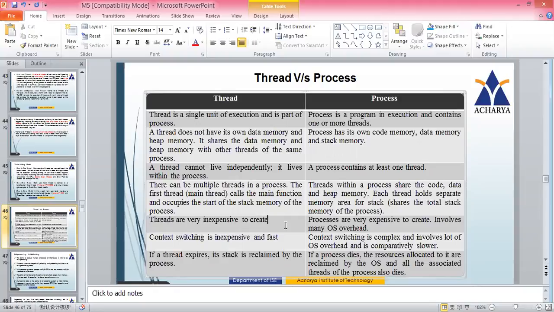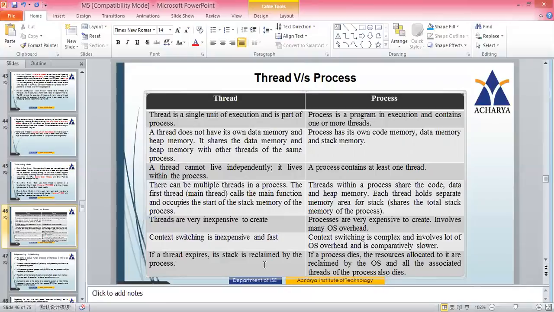Now coming to the next point, threads are very inexpensive to create, whereas processes are very expensive to create because they involve many OS overheads. For threads, context switching is inexpensive and fast, whereas for processes, context switching is complicated, involves a lot of operating system overhead and is comparatively slower.